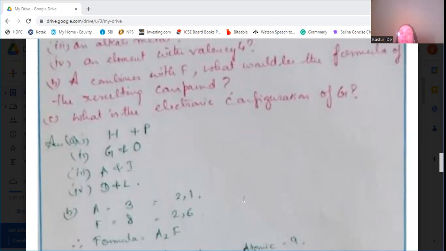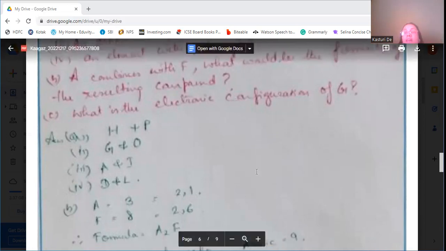So the formula will be A2F because A requires to give up its 1 valence electron to form its duplicate. F requires 2 electrons to complete its octet. Therefore, F will take 2 of A, because from each A, it will get 1 electron to complete its octet. So therefore, A2F will be the formula.